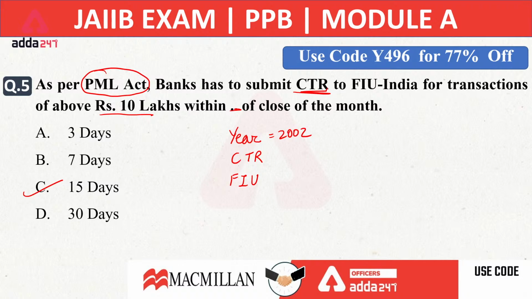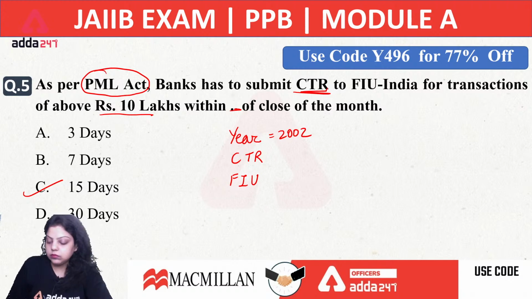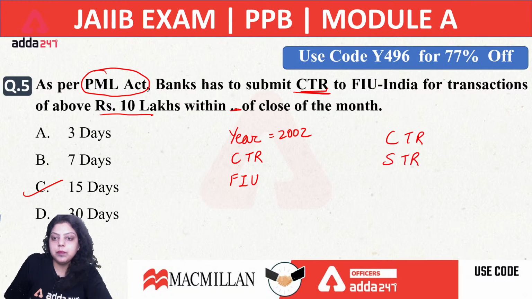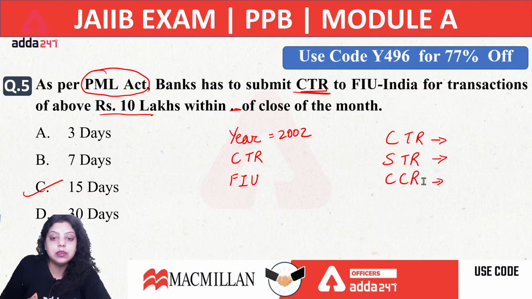Okay, that is CCR. We have three types of reports. First is your CTR, second is your STR, and third is your CCR. Cash transaction report, suspicious transaction report, counterfeit currency report.